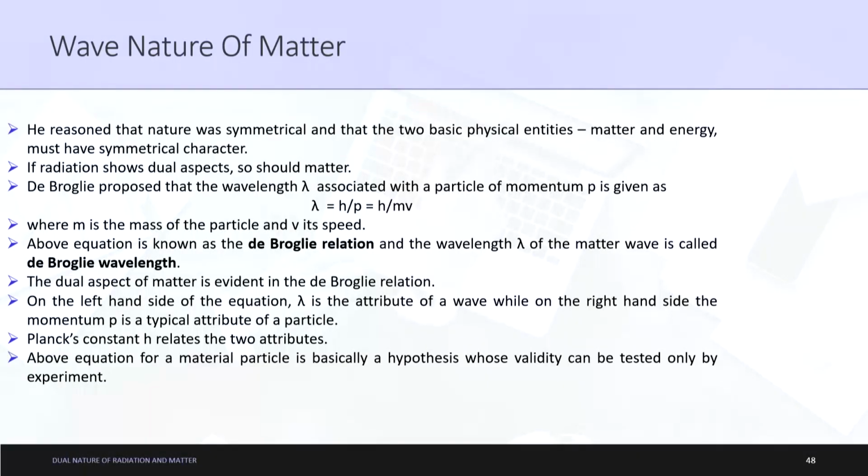Okay. So now he reasoned that nature was symmetrical and that the two basic physical entities, matter and energy, must have symmetrical character. What does it mean by symmetrical character? I will try to make you understand.